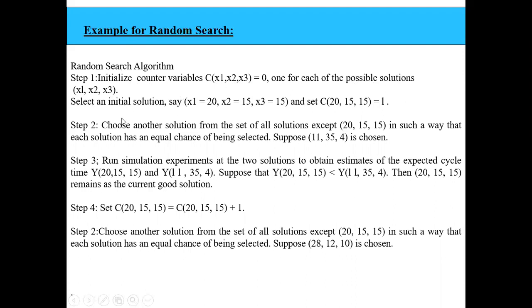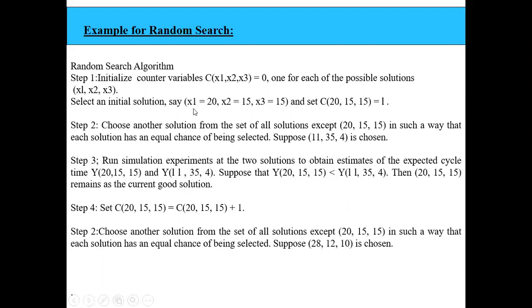Next, select an initial solution. Randomly I am selecting, because 50 can be made as 20, 15, 15, or 11, 35, 4, or 28, 12, 10, which are all 50. So the total buffer space should be 50, and all these values are random.